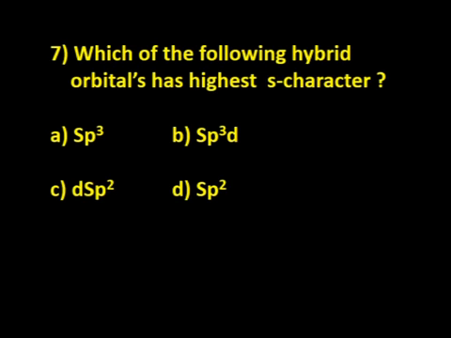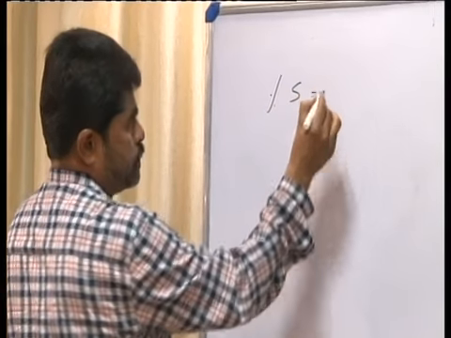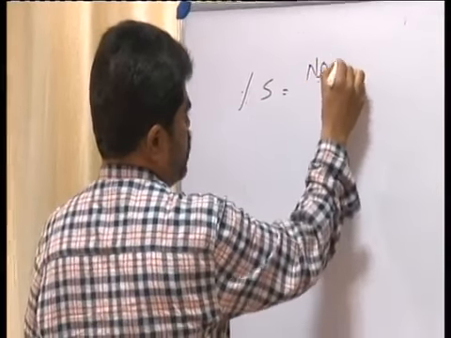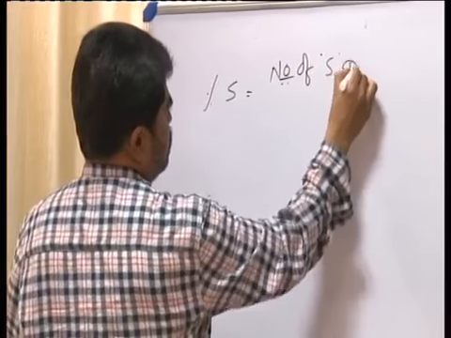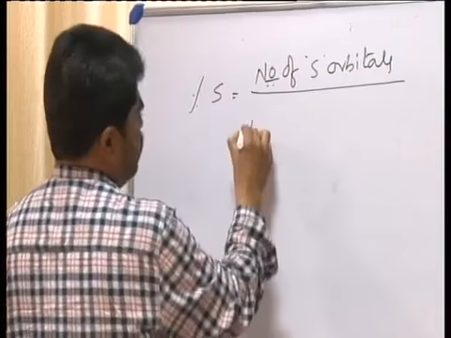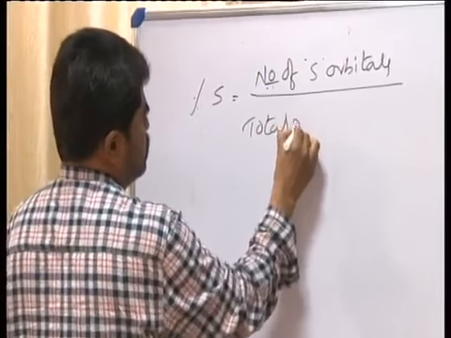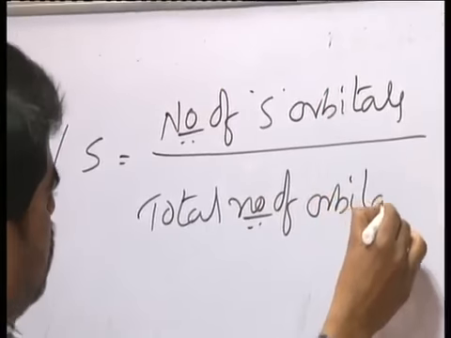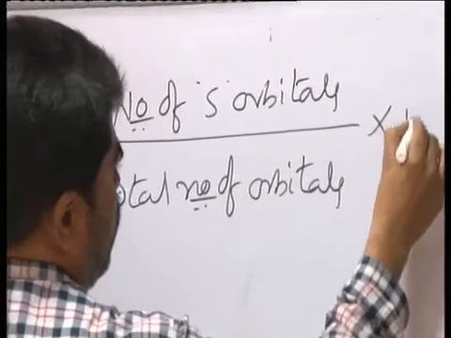Now, which of the following hybrid orbitals has the highest S character? How to calculate percentage of S character here? Percentage of S is equal to number of S orbitals divided by total number of orbitals into 100.